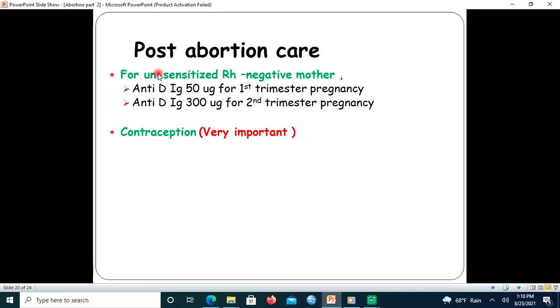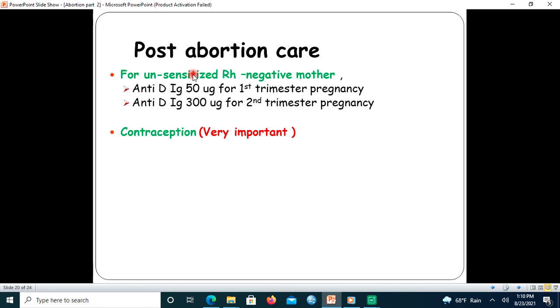So for an unsensitized Rh negative mother, giving anti-D immunoglobulin 50 microgram for first trimester abortion. During the second trimester abortion, using 300 microgram is a must.